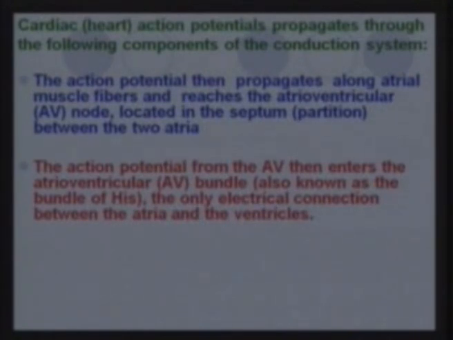The sinoatrial node causes both the atria to contract, and then this causes a signal which reaches the atrioventricular node, which is located between the atria and ventricles, and this causes a downward conduction signal towards both sides of the heart, and the ventricles contract.